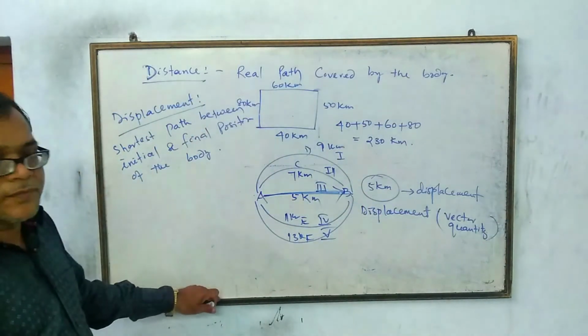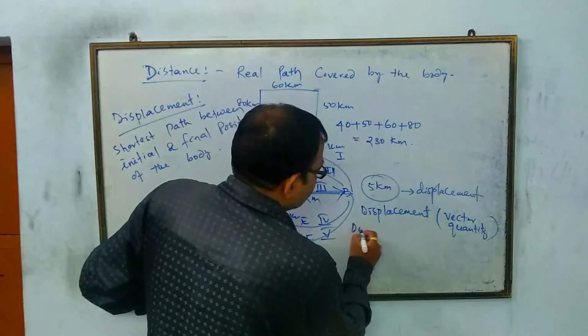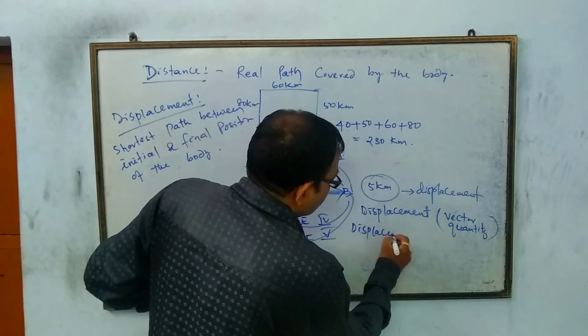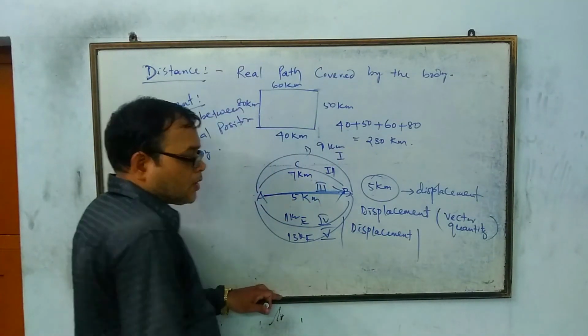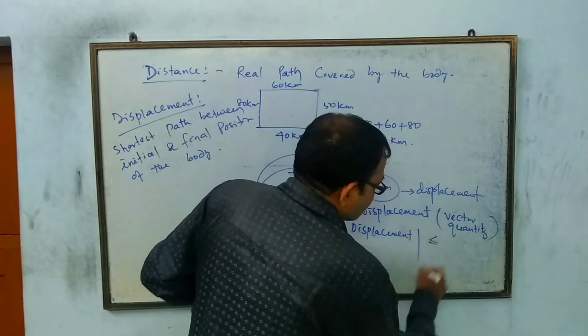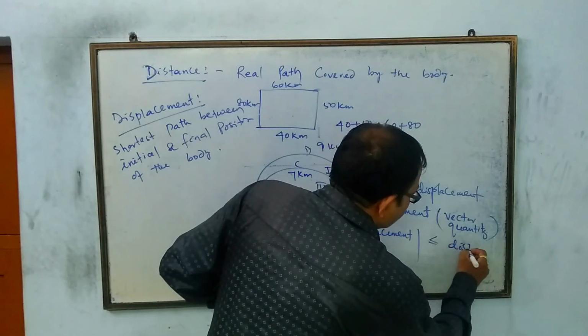Displacement is a vector quantity. That means the magnitude of displacement will always be less than or sometimes equal to the magnitude of distance.